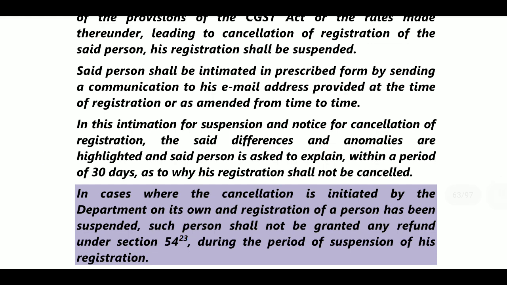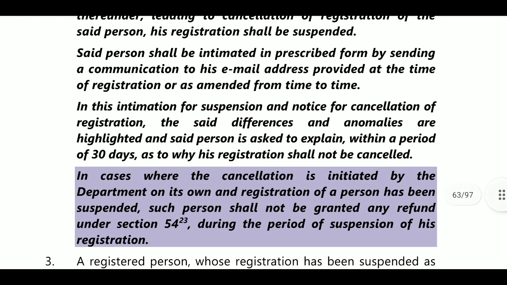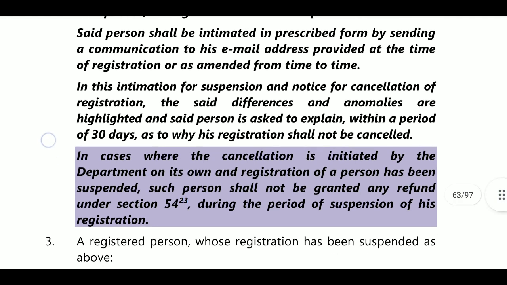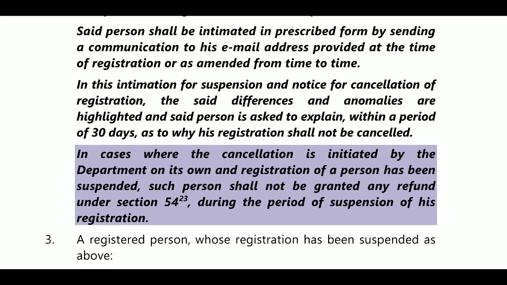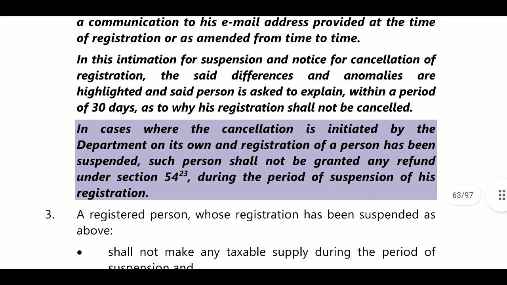Next, such person shall be intimated in the prescribed form by sending a communication to his email address provided at the time of registration or as amended from time to time. Whatever mail ID you provided, you will get the intimation for suspension or cancellation of registration on that mail ID. In this intimation for suspension and notice for cancellation of registration, the said differences and anomalies are highlighted and the person is asked for an explanation within a period of 30 days.